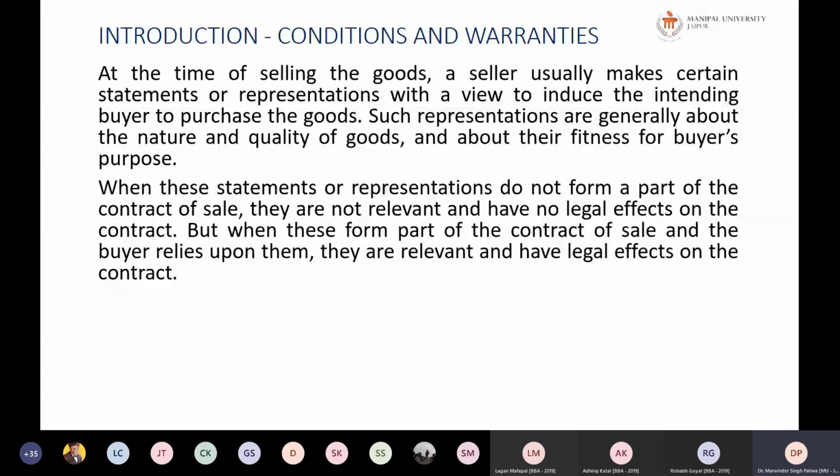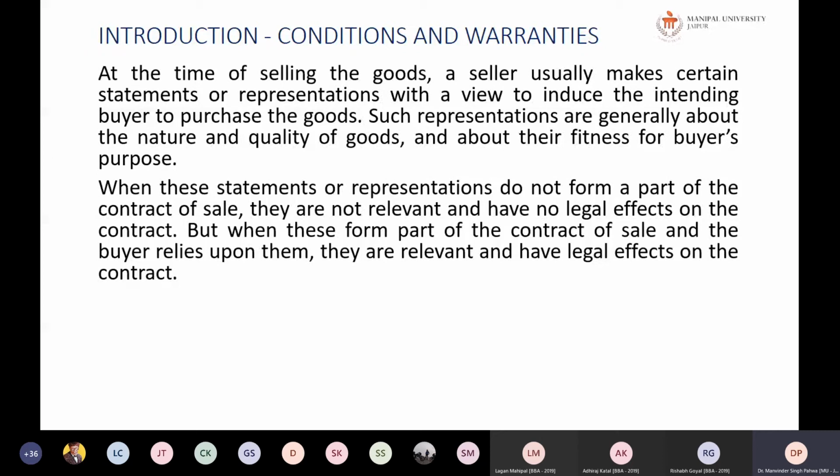So if there is some advertisement with some vague type of statement in it, that particular thing may not be applicable. But when a person enters into the contract of sale and there is a stipulation, such a stipulation has to be honored.